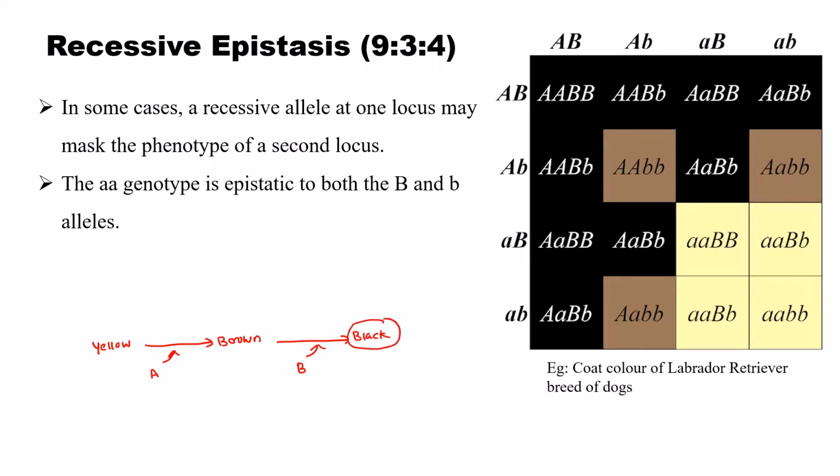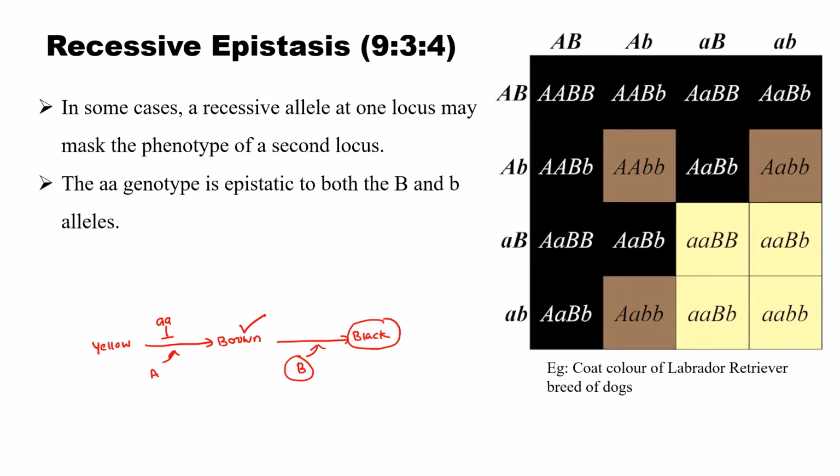If there is no capital B allele, then we will get brown color. Okay. If there is no capital A allele, then we will get yellow color, because the recessive form of the gene A will mask the expression of the B gene. Okay, that's why we are getting yellow color if there is no dominant form of the gene A. So the ratio is 9:3:4. I think this is clear for you.